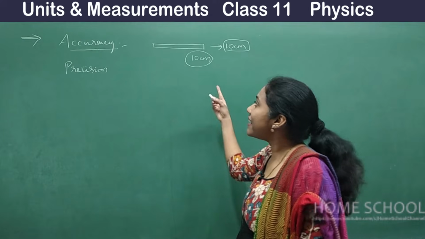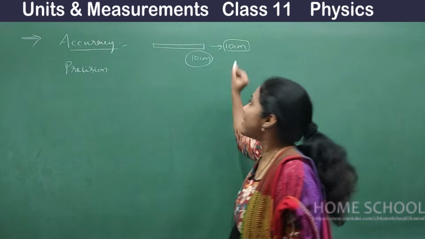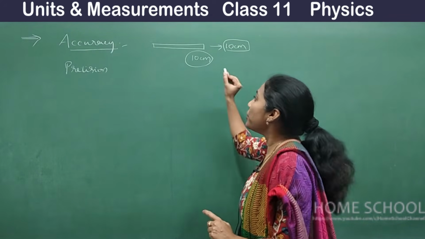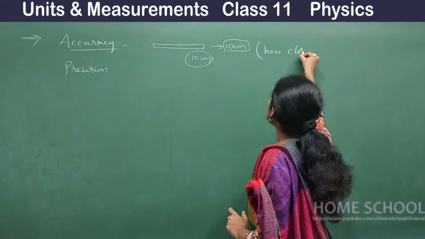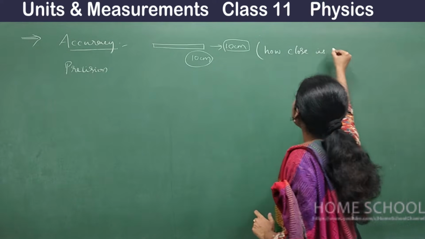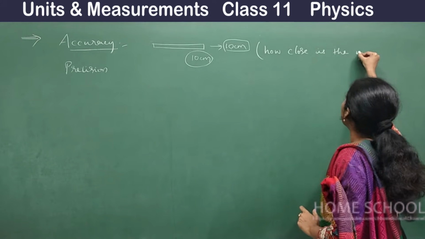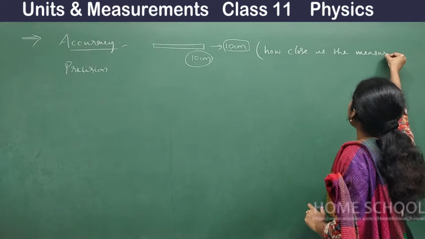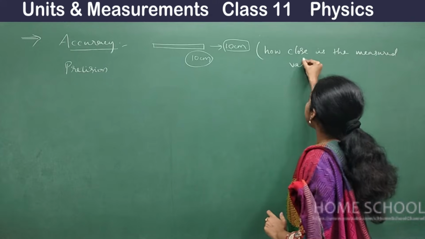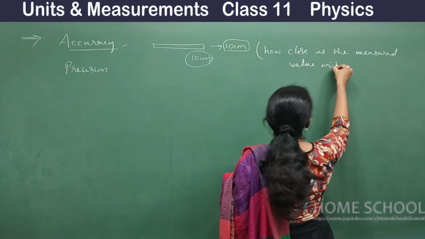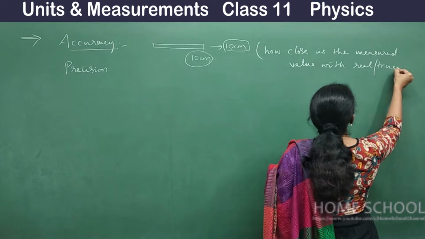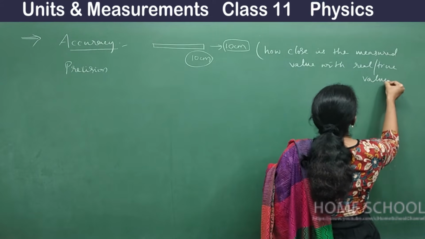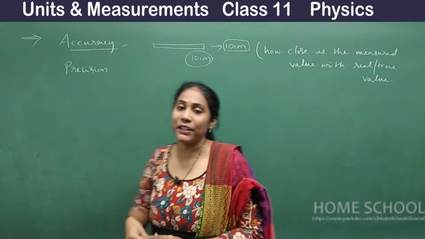So in that case, I say the value is accurate. So what do you mean by accuracy? It is nothing but how close the measured value is to the real or true value.